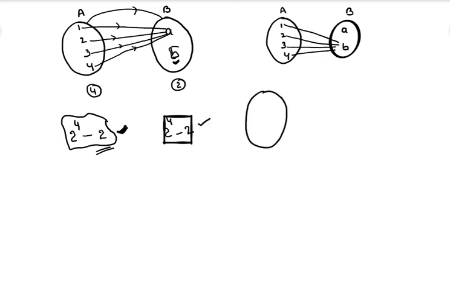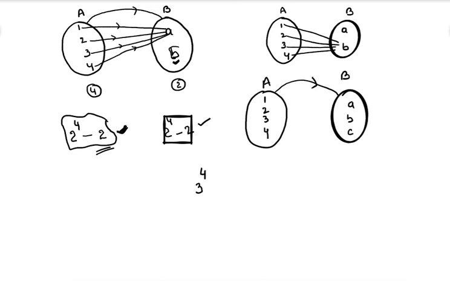Now you can check another example here. This is one set containing 4 elements, and here we have another set containing A, B, C. Now I want to find the number of onto functions from A to B. So what is the meaning of this? From A to B, how many onto functions are possible? First of all, let us say the total number of functions is equal to 3 power 4, right?